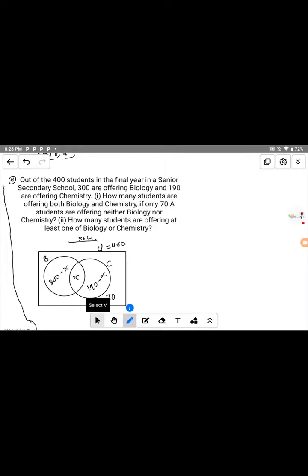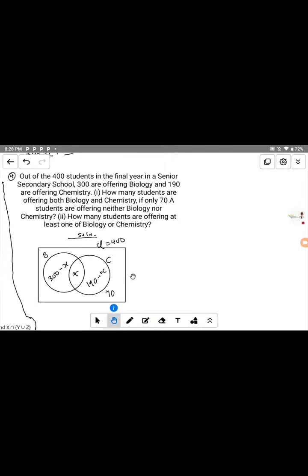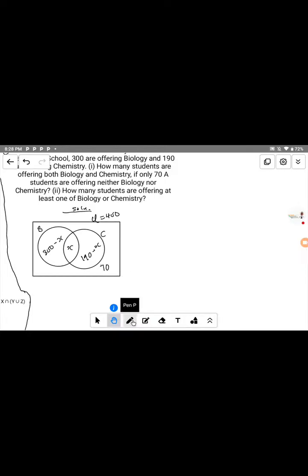Are you following now? We have interpreted everything into a Venn diagram that is well understandable now. Are you guys following that? Now let's solve the question under it.